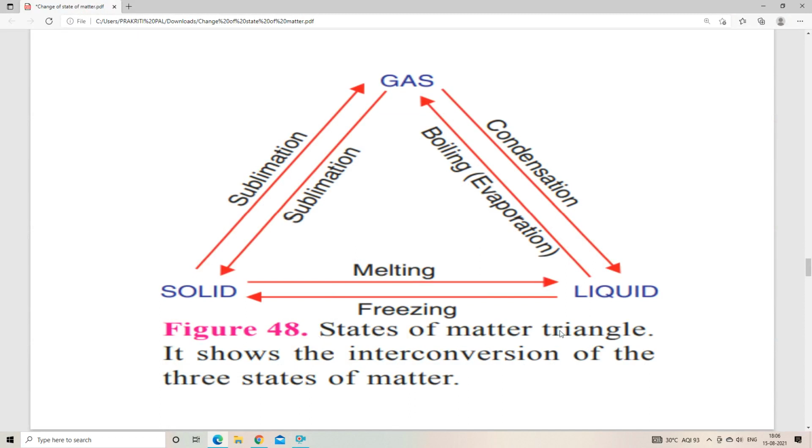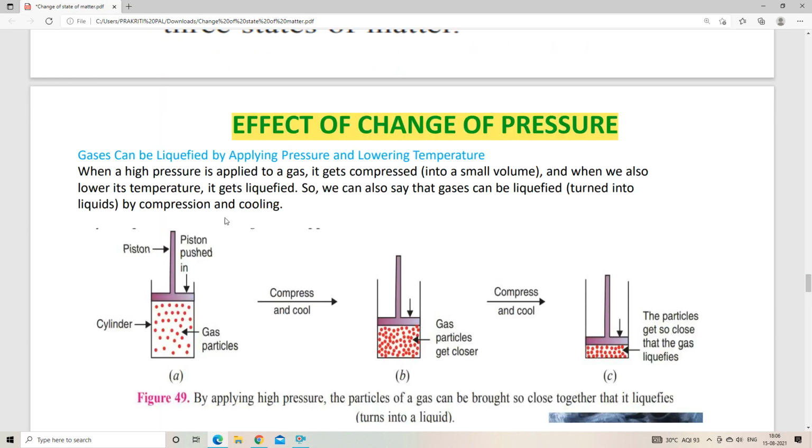Now here you can see there is a figure of the states of matter triangle. It shows the interconversion of the three states of matter. Okay, I think it is clear. Now let us move on. Our next topic is the effect of change of pressure.